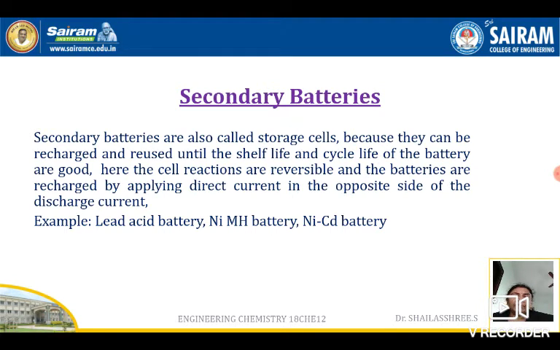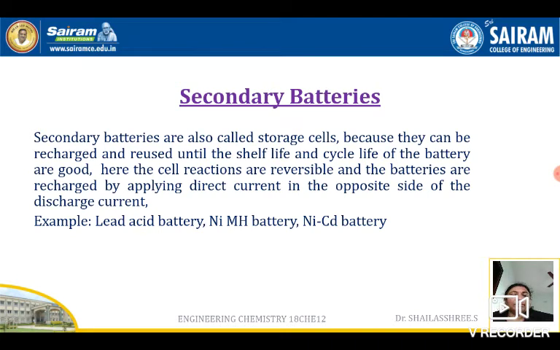How are they reversible? It will not be spontaneous. Only the forward reaction is always spontaneous. For example, a mobile will not recharge itself, right? We use the mobile, the battery gets over, and the mobile switches off. Then we pass the direct current in the opposite direction of the discharge current.